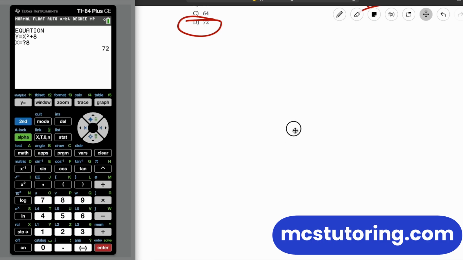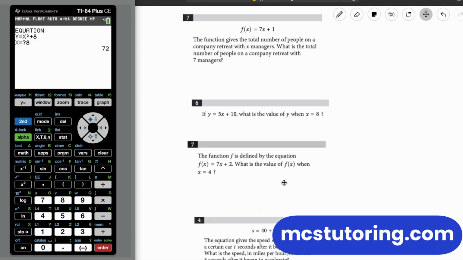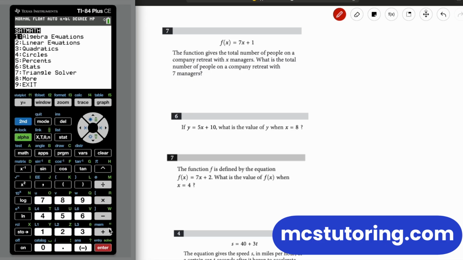There we go. This can't be the end of everything. Okay, we must have skipped a lot of... We did. We skipped the easy questions. Sorry about that. Okay, we started with the hard ones. My apologies. Okay, going to go to algebra equations. Plug in a value. So these are going to be easy peasy.